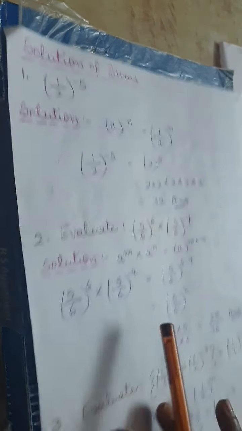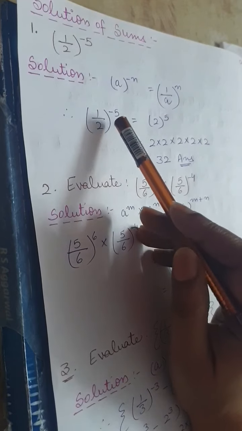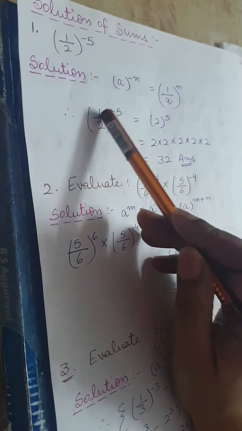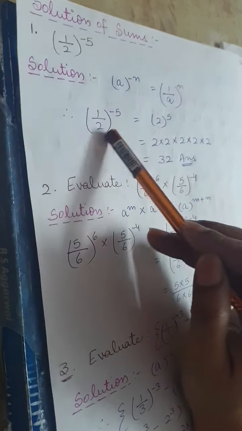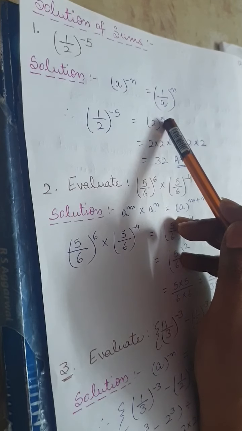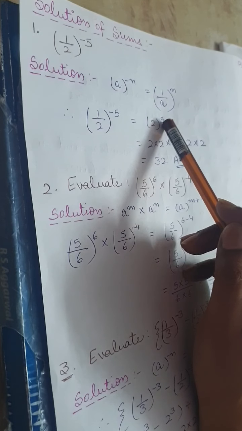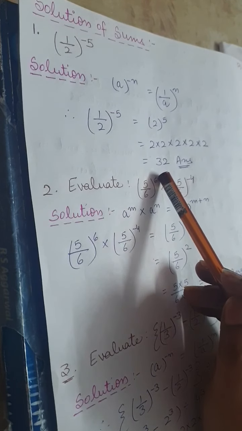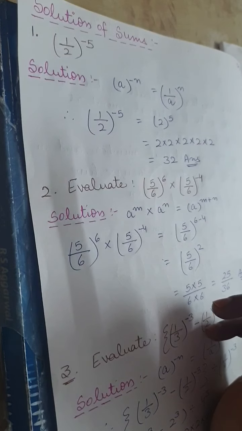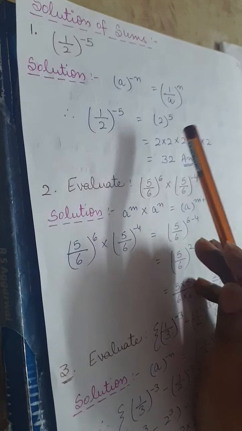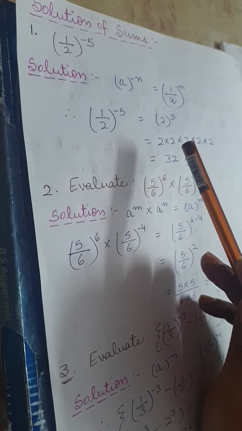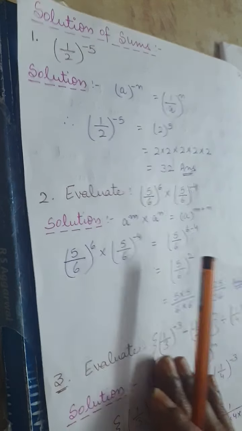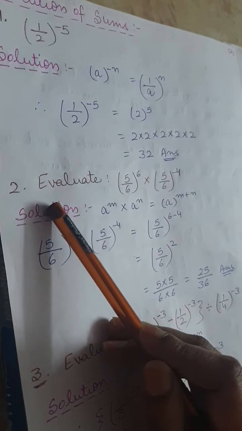Fine. So here see what happens. The number given is 1 upon 2. Exponent is minus 5. So we take reciprocal of 1 upon 2. That is 2. The whole power becomes positive. That is 5. Now solve it. 2 multiplied by 2 5 times. And what will be the answer? The answer will be 32. In this way, you can solve all of the sums given in your textbook. Fine.